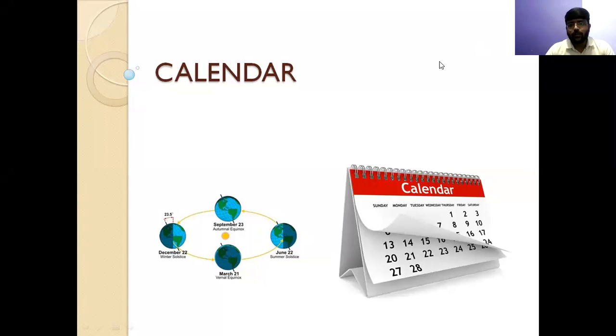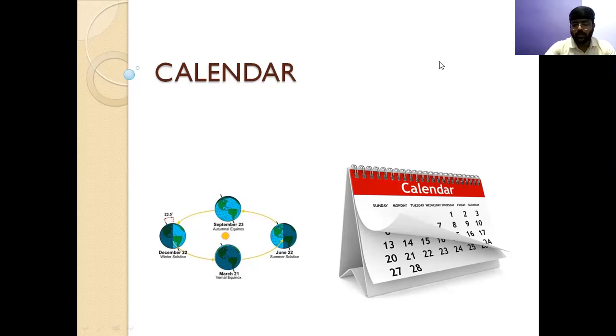Now, if I talk about the importance of the topic, generally one question you can see in some of the placement papers and some of the exams like SSC CGL, SSC JE, CHSL. Not in CAT and GMAT, they do not ask this kind of question from the calendar specifically, but some smaller exams you can find.